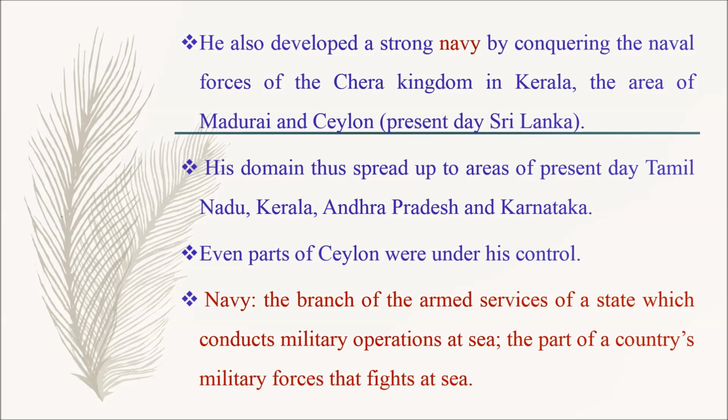Even parts of Ceylon were under his control. So here, navy means the branch of the armed services of a state which conducts military operations at sea. In other words, the part of a country's military forces that fights at sea.